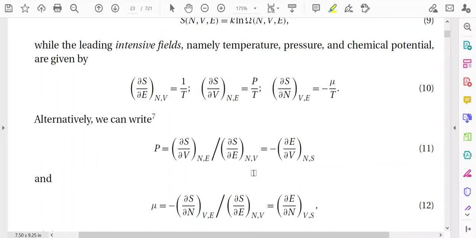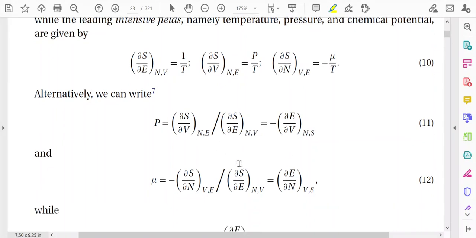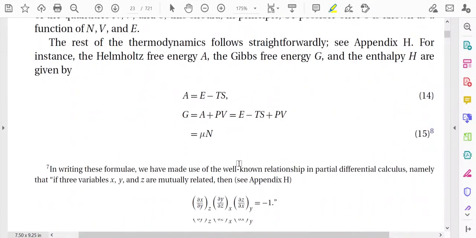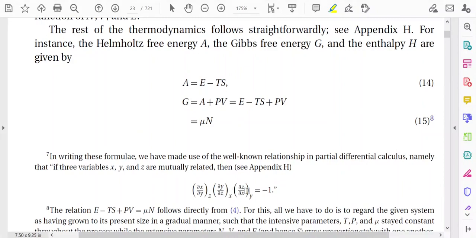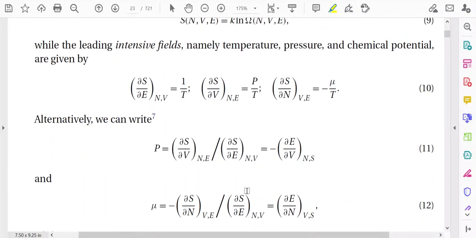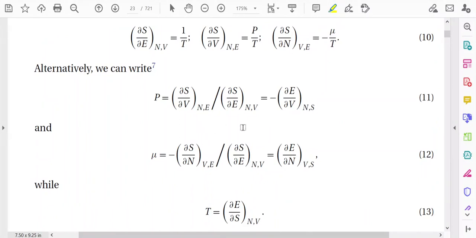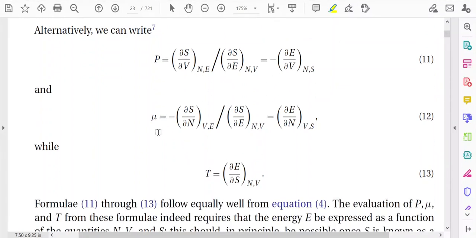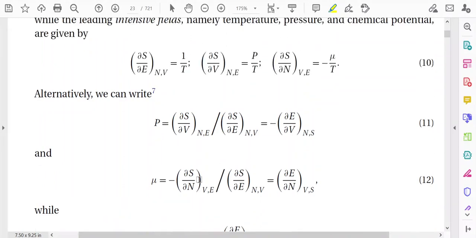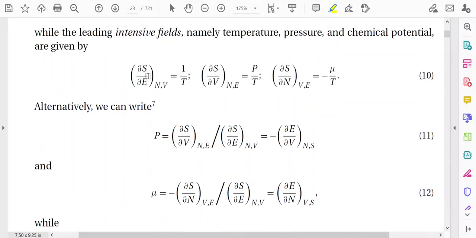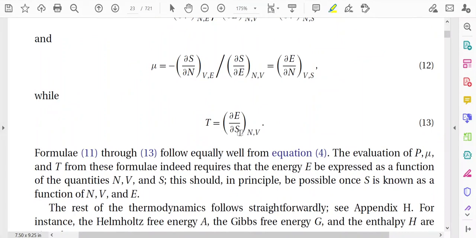By using this relation, three parameters are there: N, V and E, corresponding to x, y and z. By using these three parameters, you can establish that pressure P can be expressed as minus ∂E/∂V, and μ, the chemical potential, can be expressed as ∂E/∂N, and T was already established: 1/T is equal to ∂S/∂E, or T is equal to ∂E/∂S.